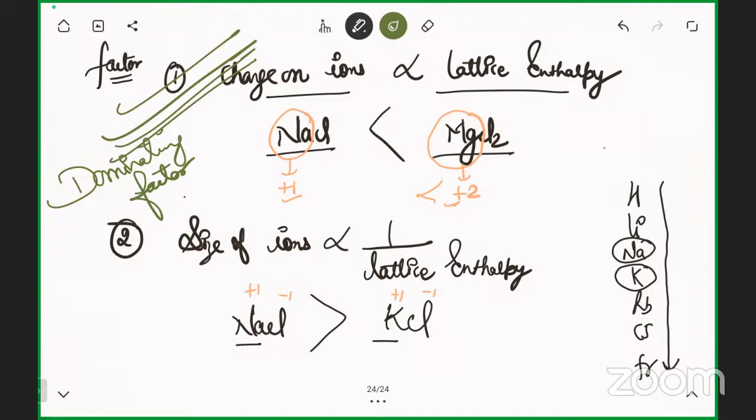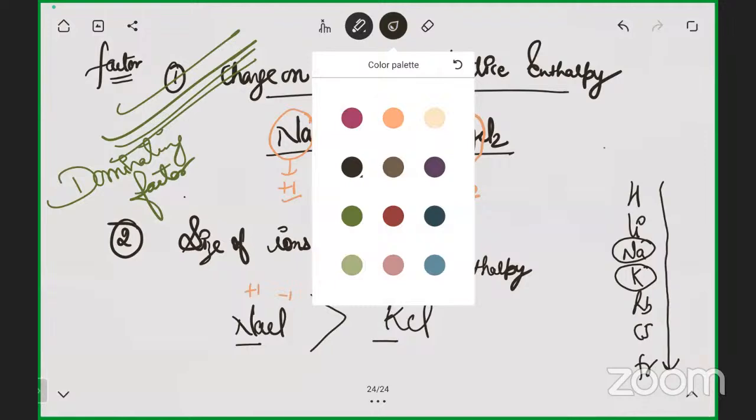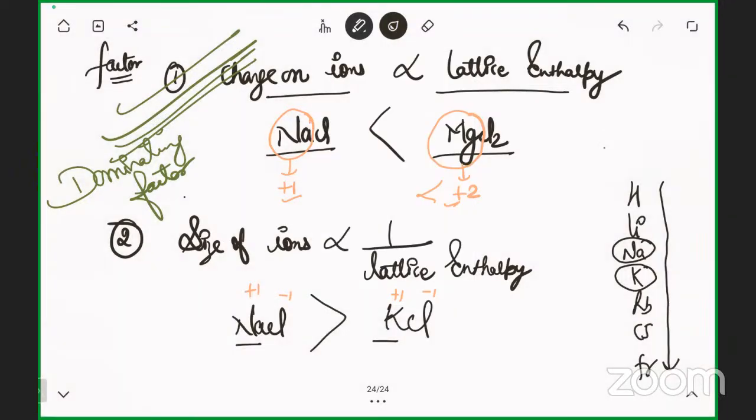Sometimes in some compounds there is a possibility of a conflict, like the charge on the anion is more, so the lattice enthalpy was more, but the size of that cation was quite large, so in comparison it was less. So the dominating factor will always be the charge on the ion. Okay, let's do a question.